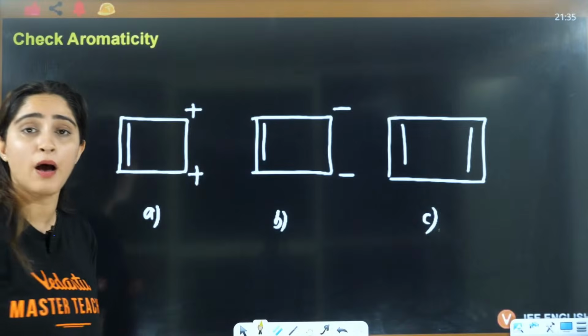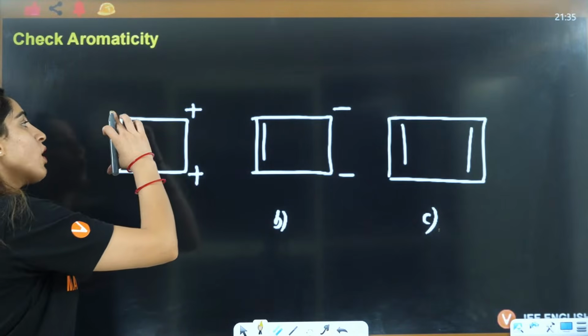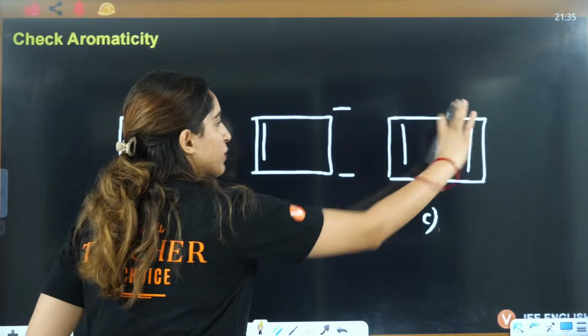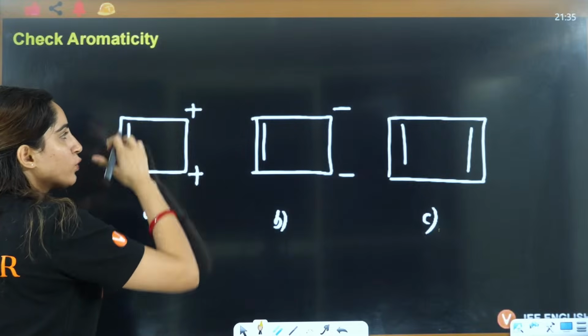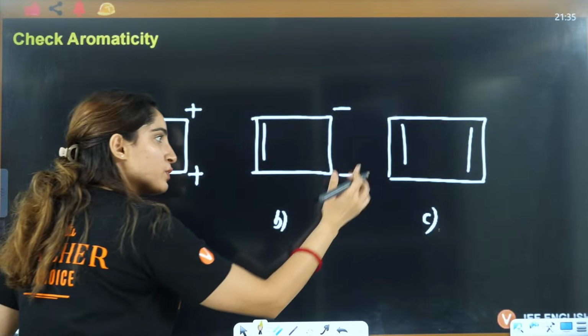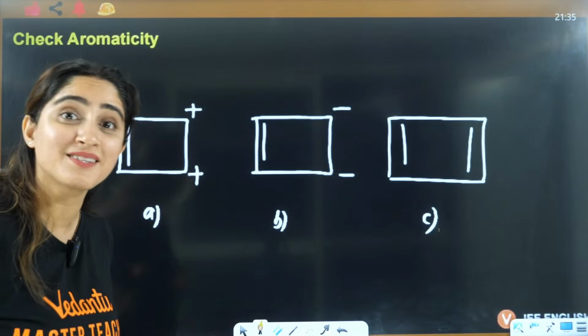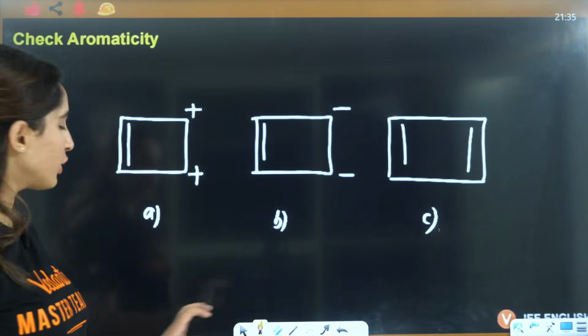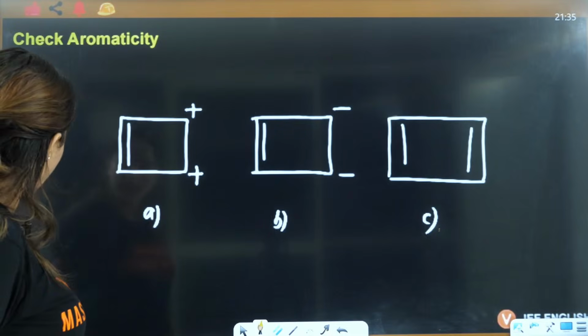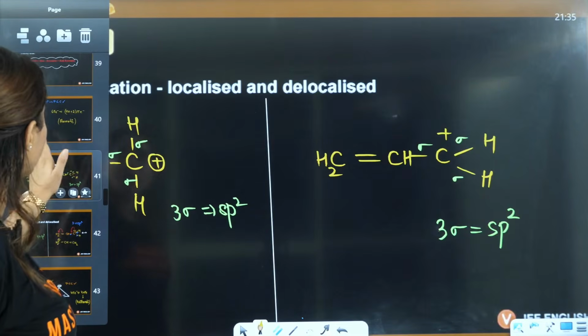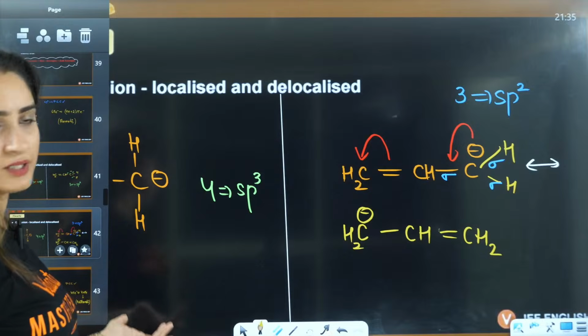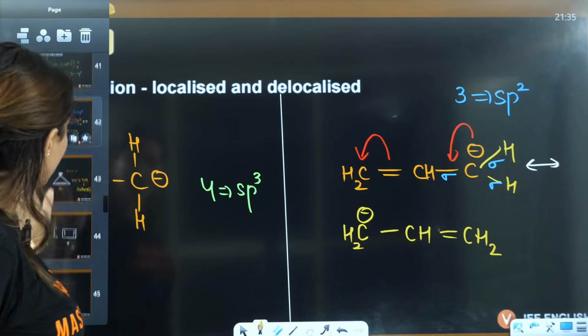Next, if you see this compound here, double bond means sp2, sp2, sp2, sp2. Carbanion under delocalization means sp2, all are sp2. That means it is planar. Either you calculate everywhere, or you just know one thing, that a carbocation or carbanion under delocalization is sp2.